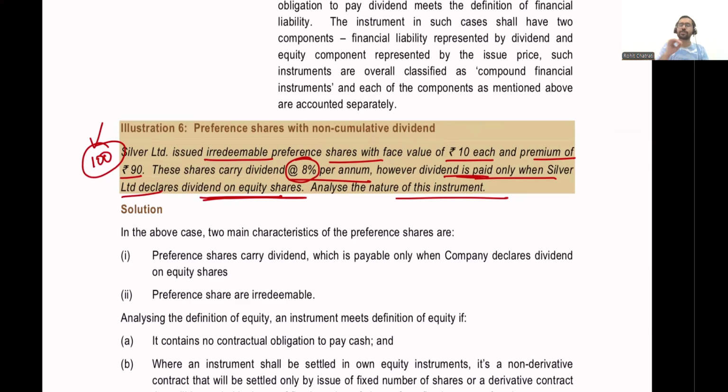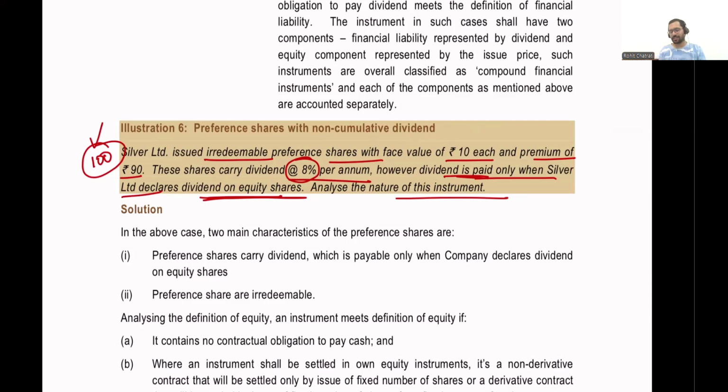All right. So with regards to payment of dividend also, Silver Limited has a discretion. If it wants to, it can pay. Otherwise, it can choose not to pay. All right. So there is no obligation to pay cash with regards to dividend as well. So one, it does not have an obligation to repay the face value of the principal amount on any stated date, and two, it does not have an obligation to pay dividend either. All right. So in both the cases, this actually is in the nature of equity. In both the cases, it does not have any obligation to pay cash.